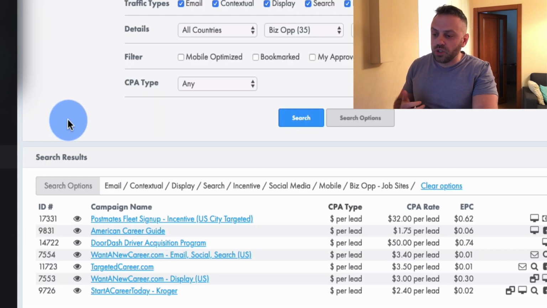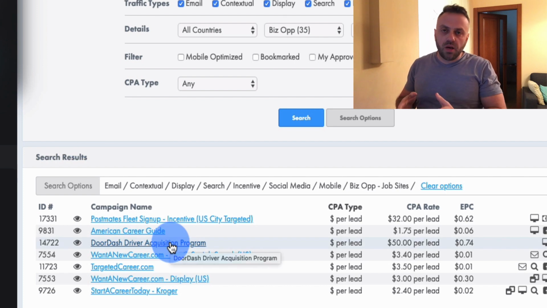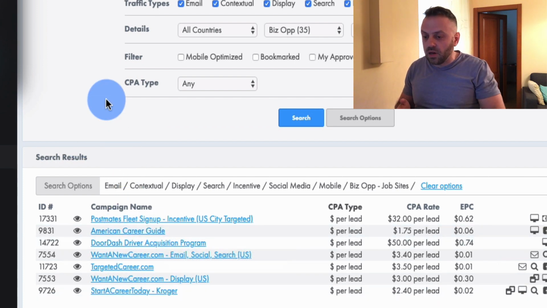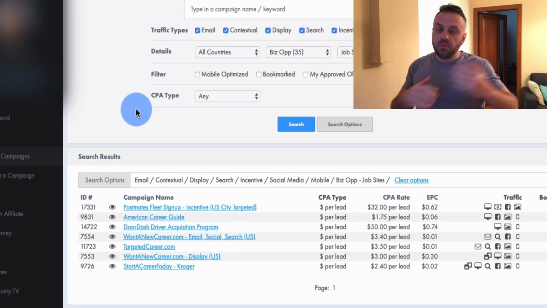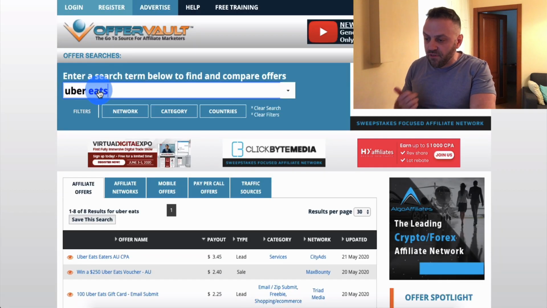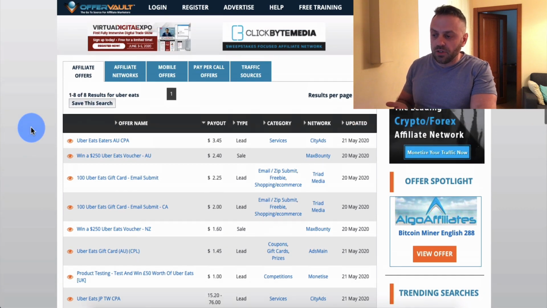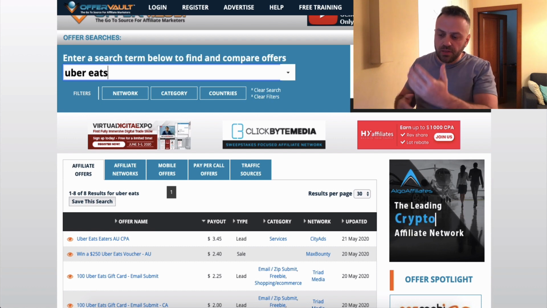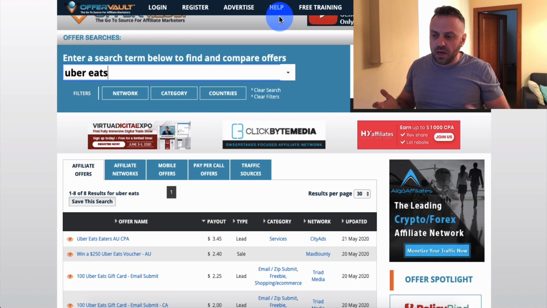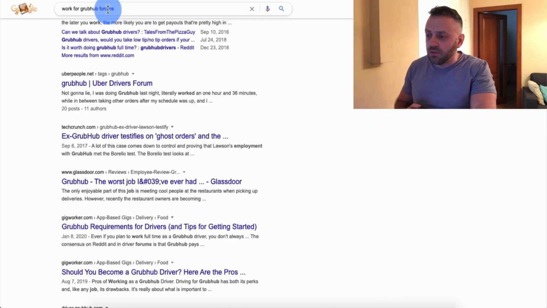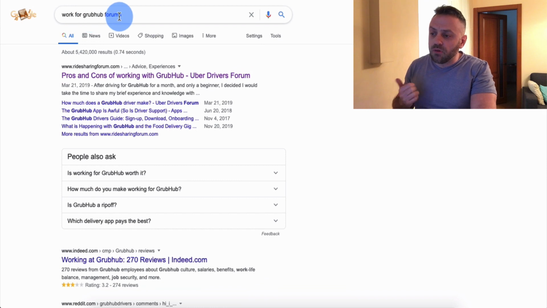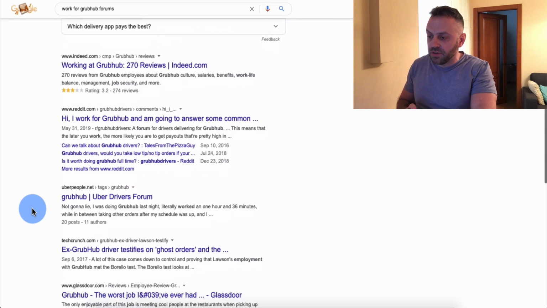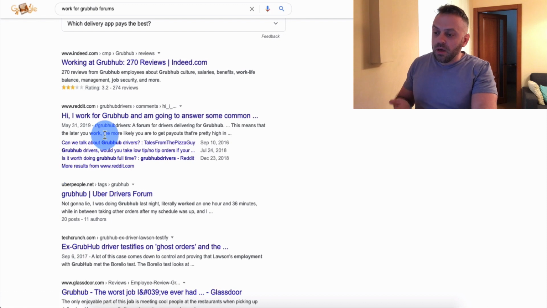The market is huge, and you don't have to stay on MaxBounty. Obviously, MaxBounty is a nice starting point since we are talking about MaxBounty. But you can go out to some of the other sites. Just go to OfferVault and see if there are other drivers offers. You can just type Grubhub, Seamless, Postmates, whatever, and see if there's an offer for drivers. But that's the idea. And then you basically find a lot of these job sites. You can also go on forums. Look at this, I basically typed work from Grubhub forums, and they have forums where they're discussing it. Hi, I work for Grubhub. And somebody might be interested, how do I sign up? And then you give them a link, all right, guys?